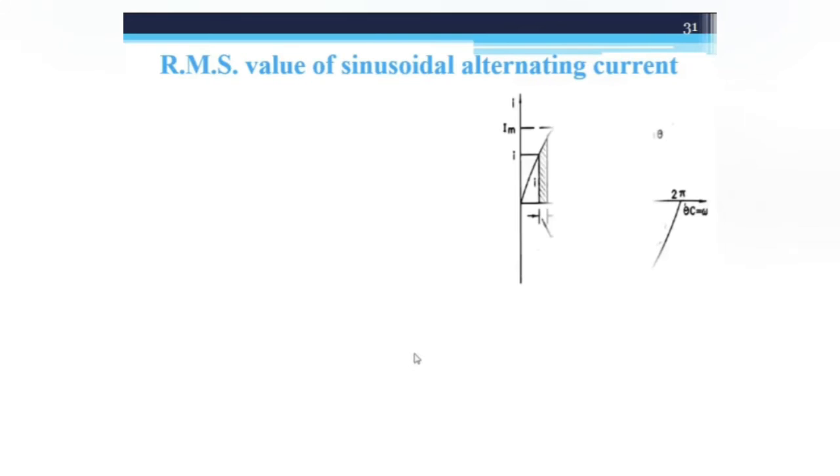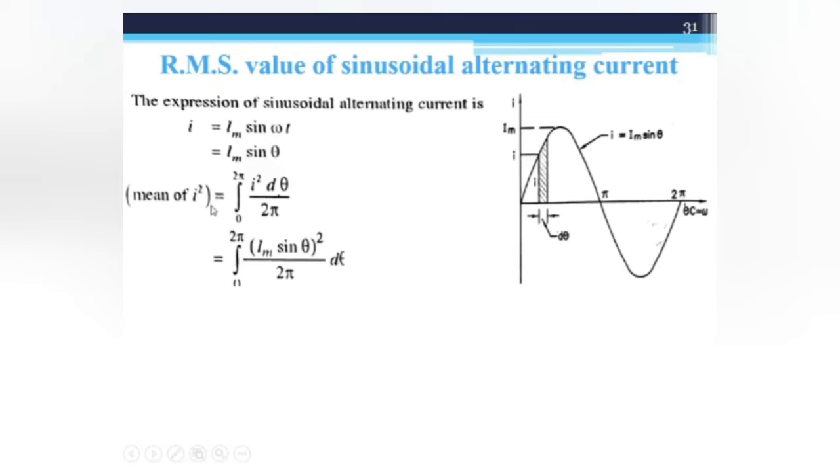Now we derive the expression for RMS value of sinusoidal alternating current. So see the waveform here. Here the instantaneous value of your current is I is equal to Im sin theta. So the RMS value is the mean of I square, which is equal to 1 upon time period. The total time period is 2 pi. So 1 upon 2 pi, integral 0 to 2 pi, I square d theta.